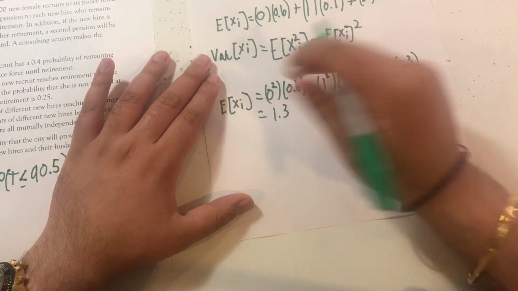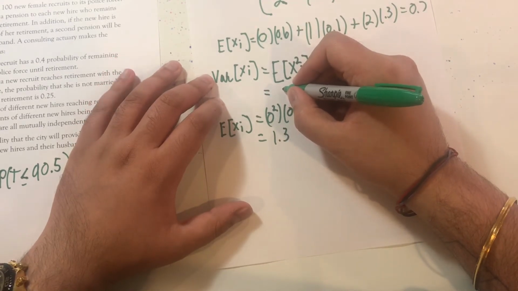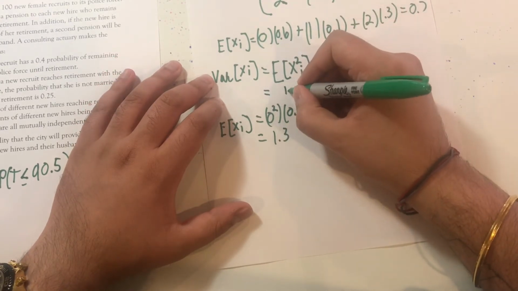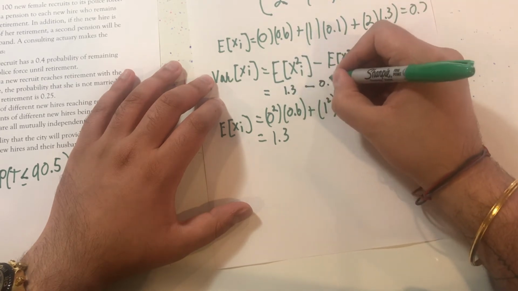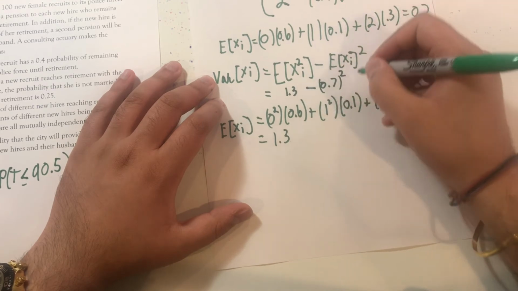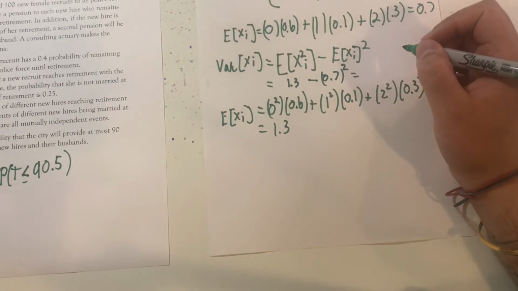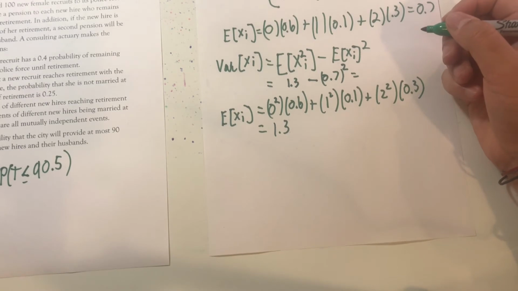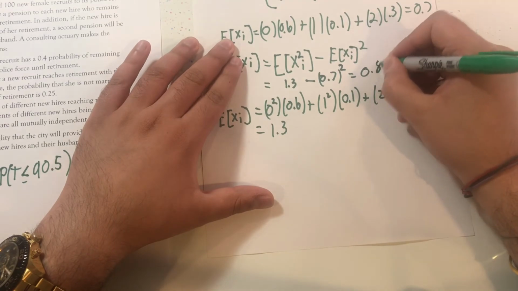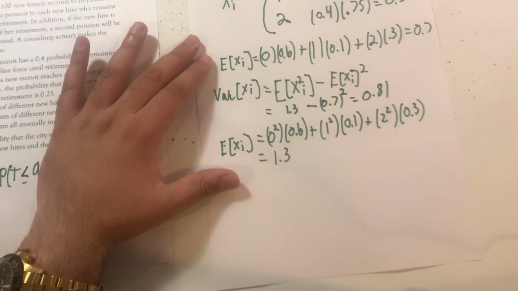Now applying that to our formula for variance, I'm just going to write it right under here as being 1.3 minus 0.7 squared. So that's 1.3 minus 0.49, which is 0.81. Great. So we found the expected value and the variance for each individual.